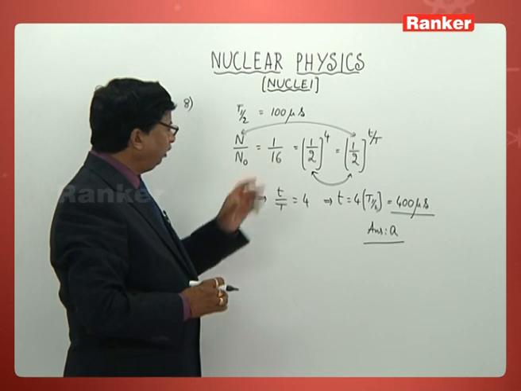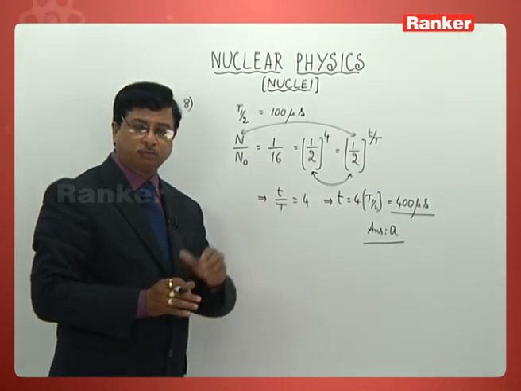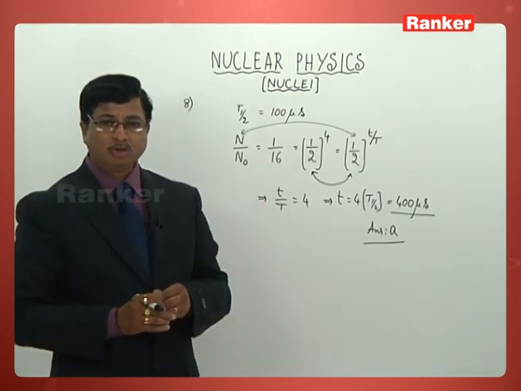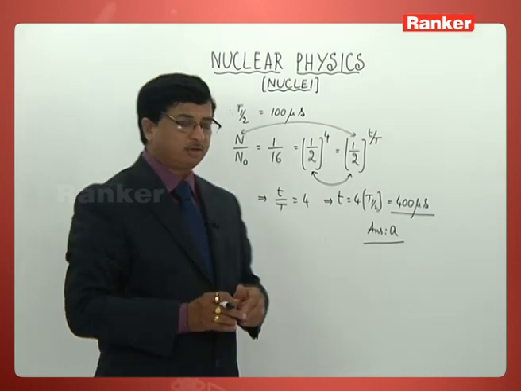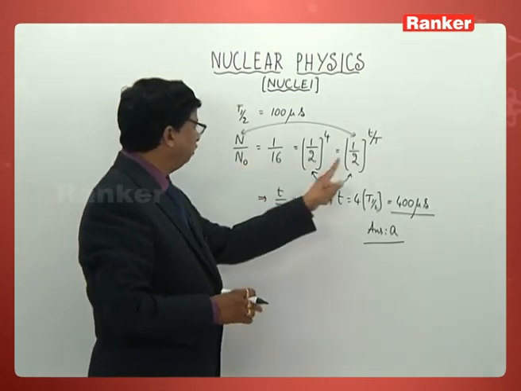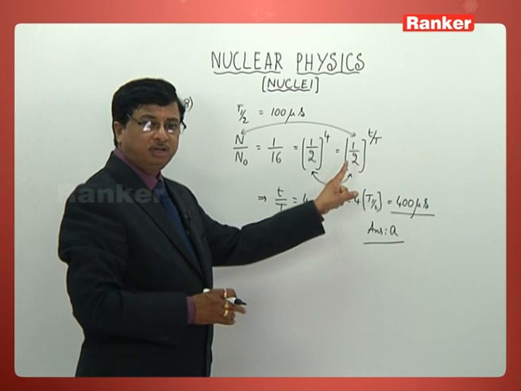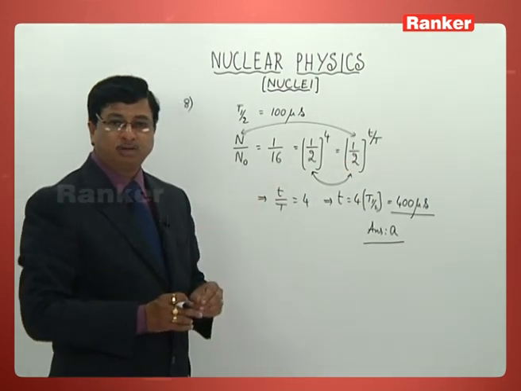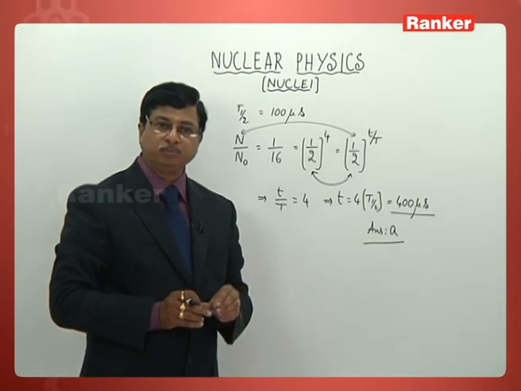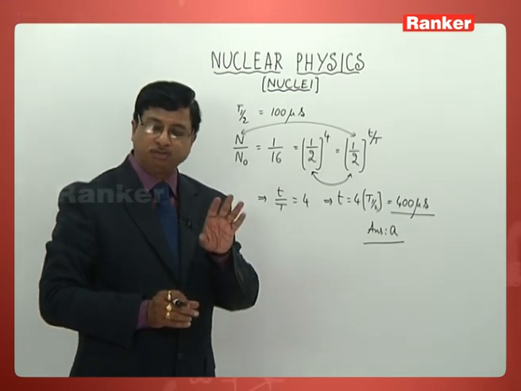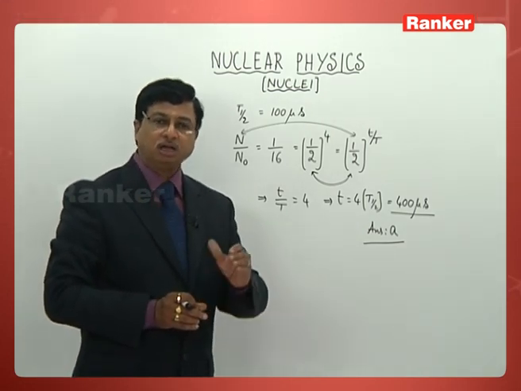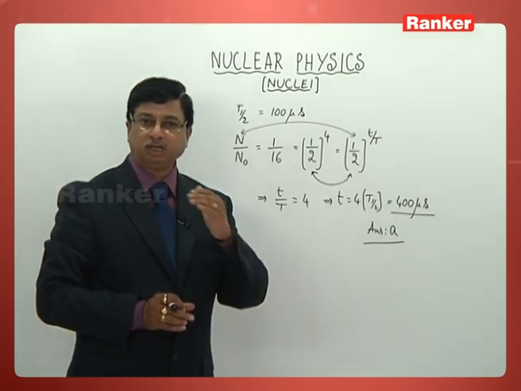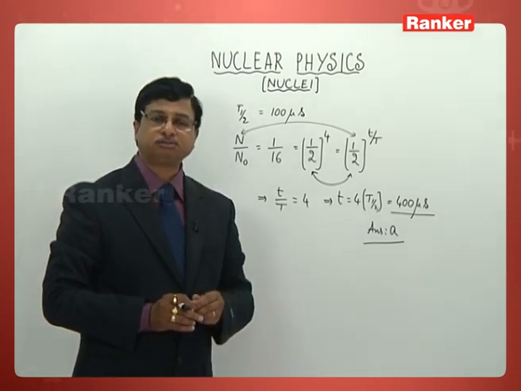So if you look at the questions we have taken up so far, most of them can be worked out by taking this formula: N by N naught is equal to (1/2) whole power small t by capital T. If you can remember this formula thoroughly, almost 75 to 80% of problems you can clear off.